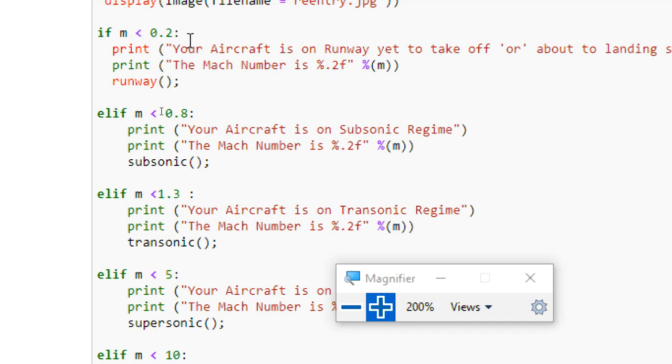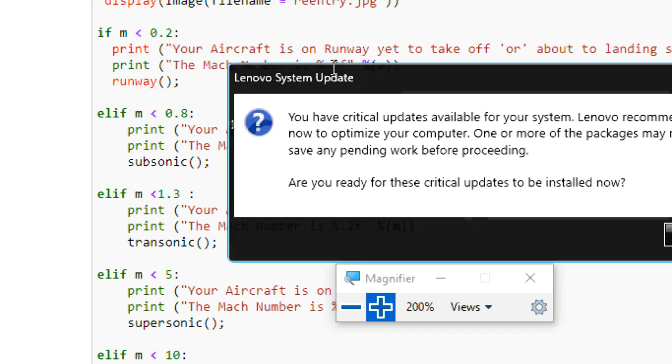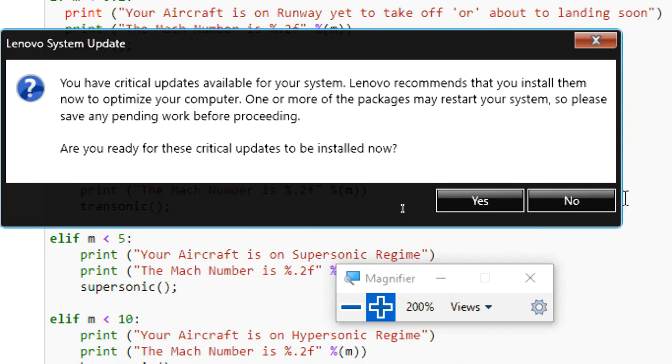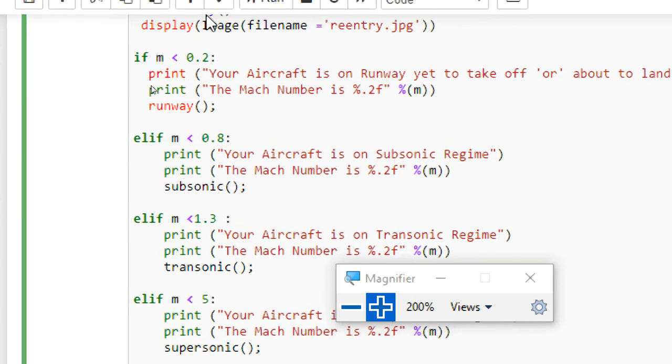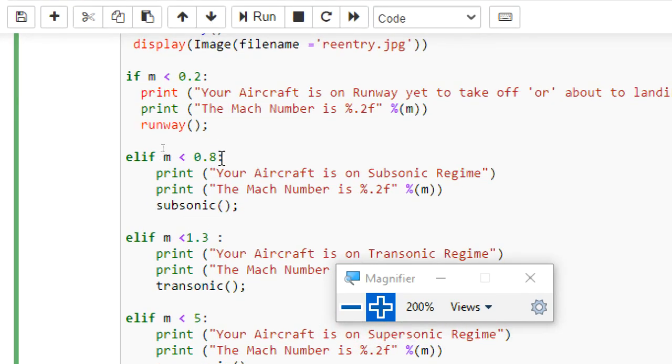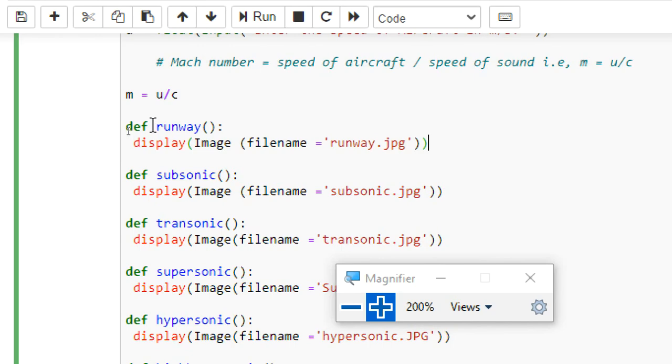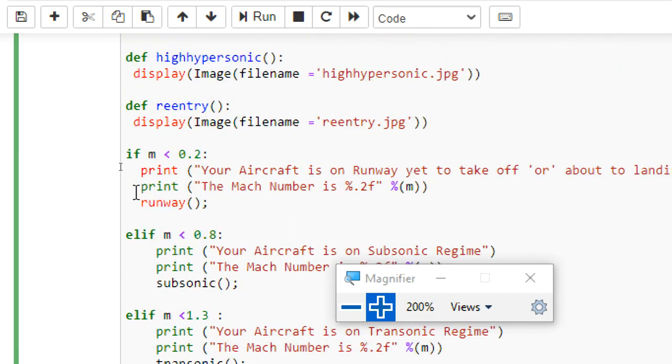So mostly the values are after the decimal, so I am asking to display 2 digits after the decimal. That is the Mach number. Then I am calling the class runway. So the class runway here, yeah, this class. Now this image will be called here.